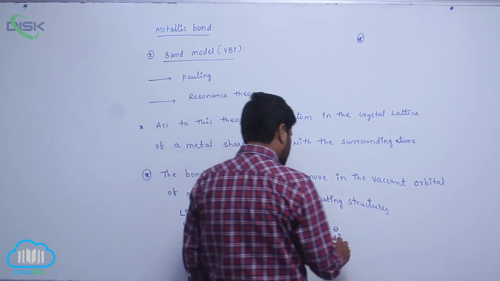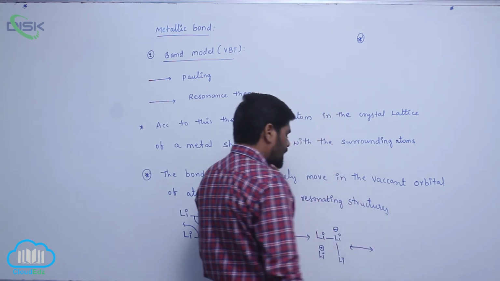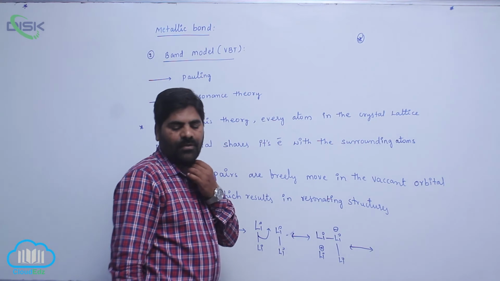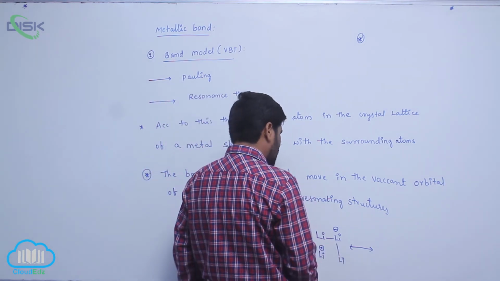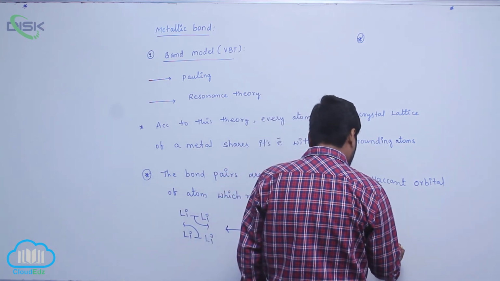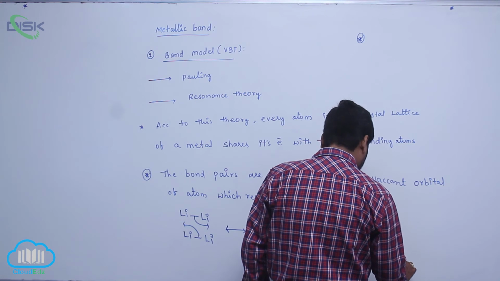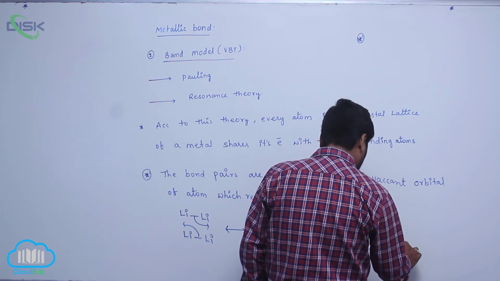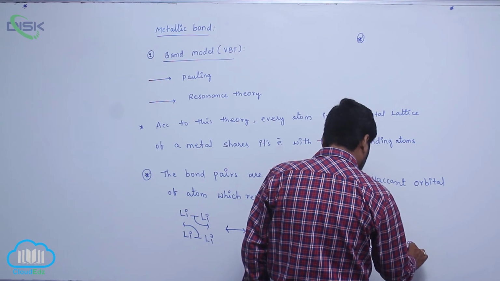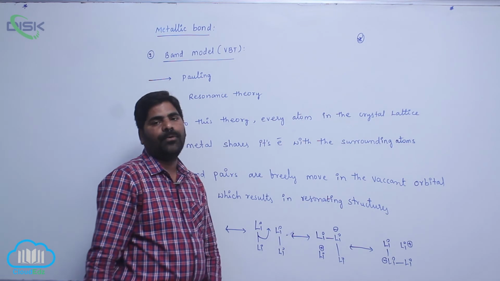Then again, if a bond comes directly like this, now Li here is negative and here carries a positive charge. So this type of resonance structures are formed.